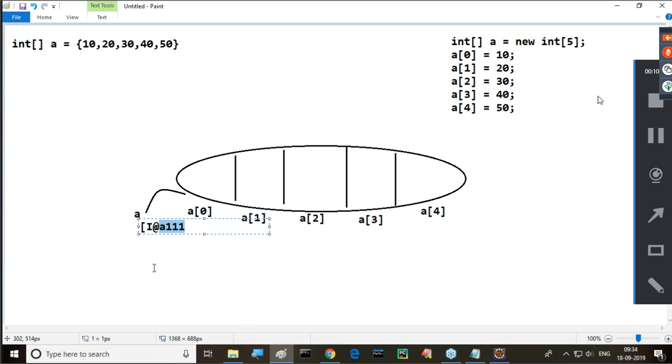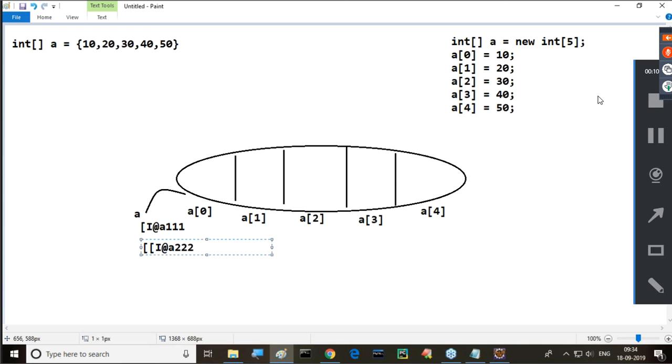For example, if it is a two-dimensional array, how will this reference value be created? Two-dimensional array means two left square braces. Here we need to use them. Then which data type? For example, I, integer. Now we get [[I@ followed by the reference value.